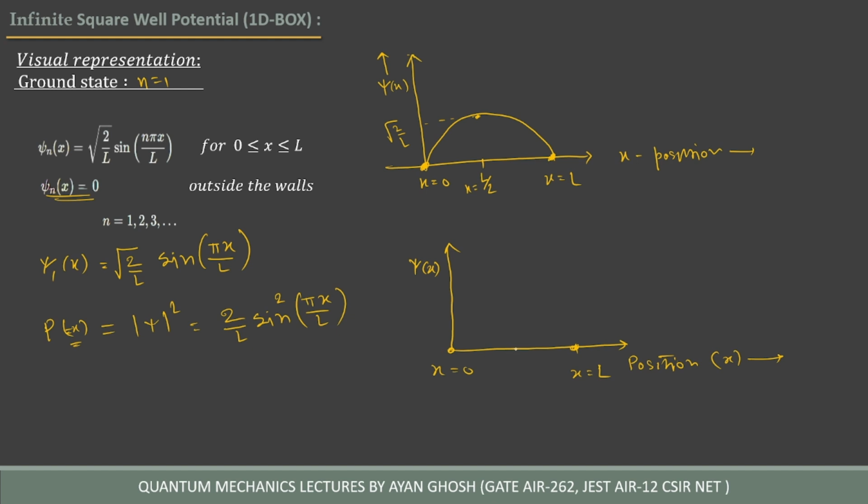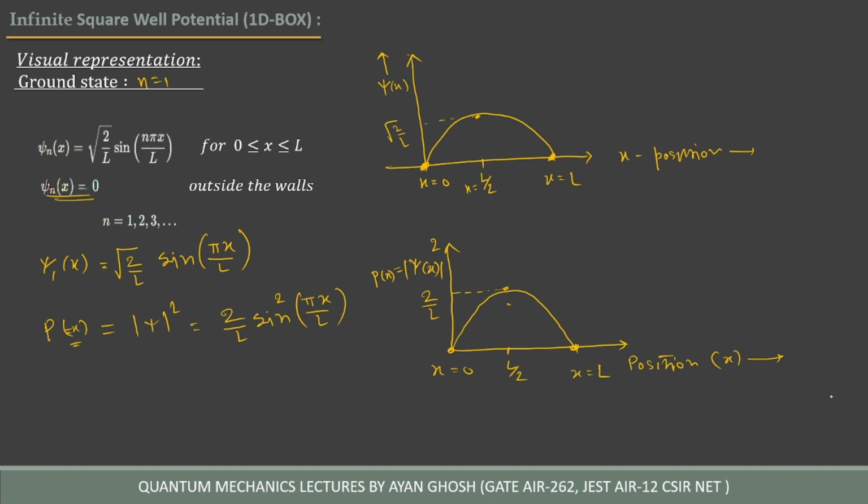But if we put x equal to L by 2, then the probability is maximum, and the value becomes 2 by L. So it will look like this. This is the probability density, that is psi mod square, or the probability P of x. It will look like this.